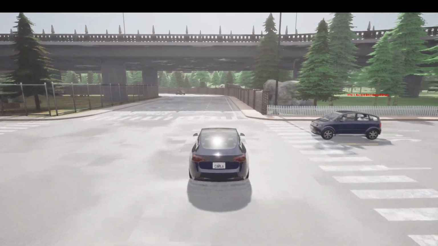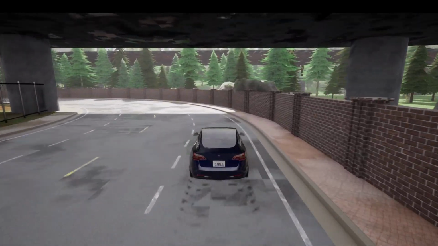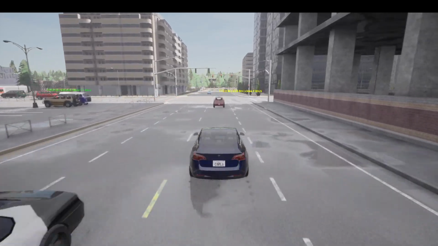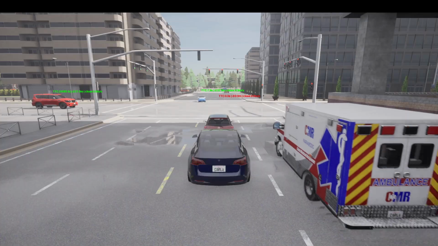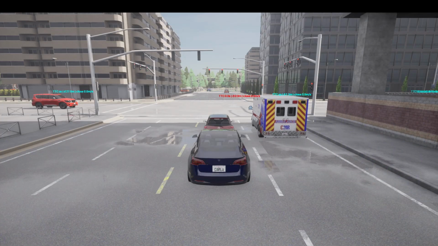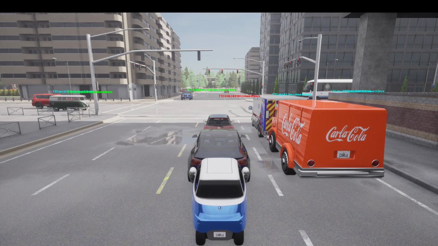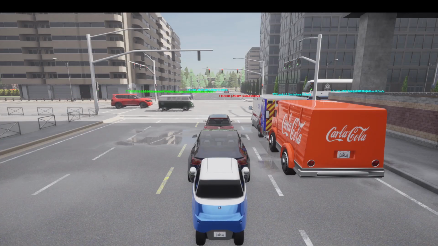And each logged event includes things like the simulation time and frame, the ego ID and the target actor ID, as well as the contact distance and closing speed, the ego and target speeds, and the ego position. So we can see that the simulation is generating both a live safety visualization as well as a structured data set for analysis that you'll be able to see within my paper.